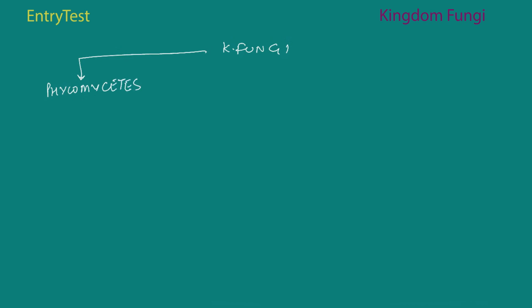Phycomycetes are found in aquatic habitats and on decaying places, damp places that are really moist. The mycelium is aseptate and cenocytic. Asexual reproduction is by zoospores, or it can take place by aplanospores.